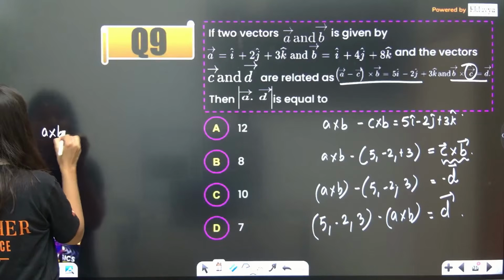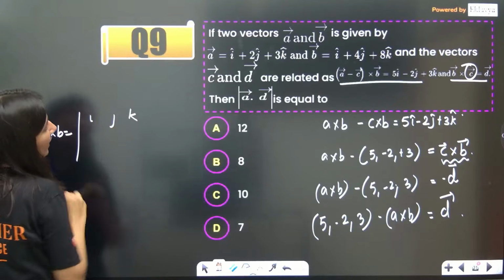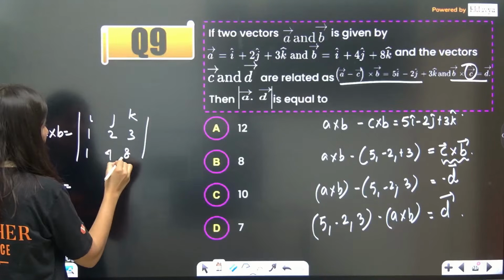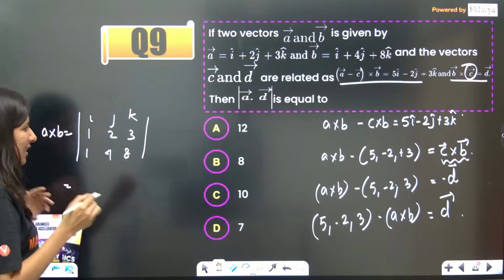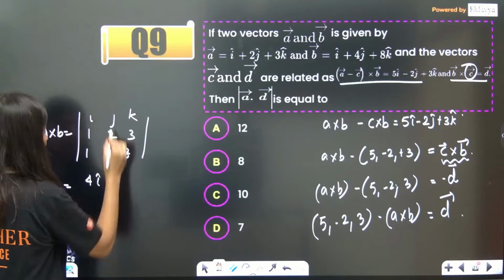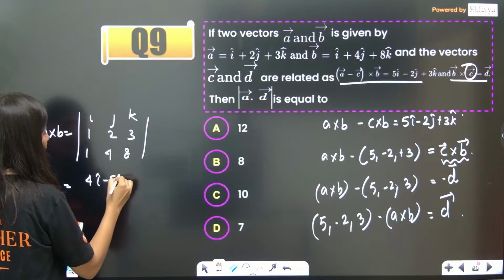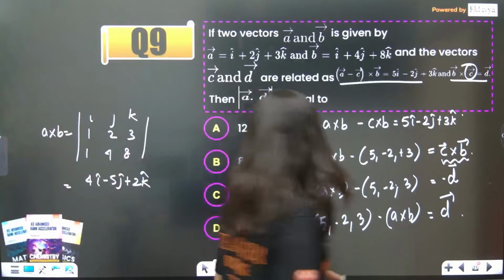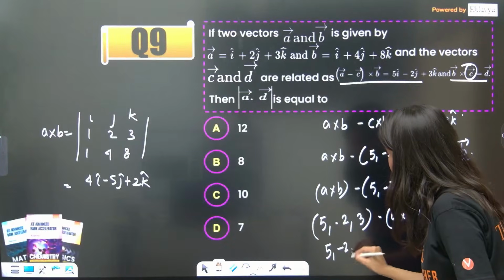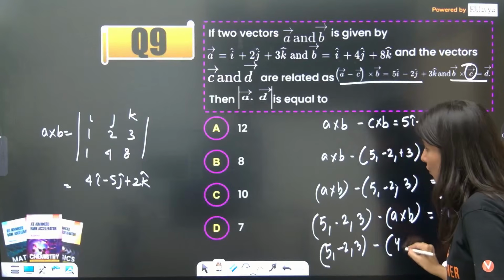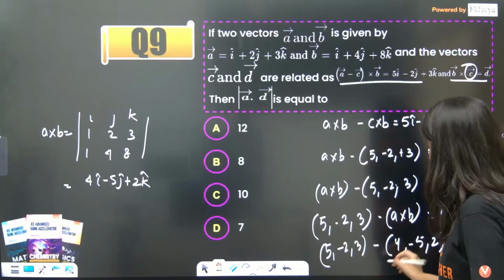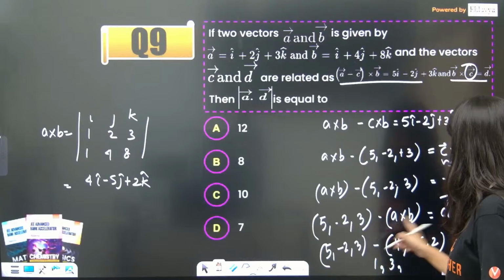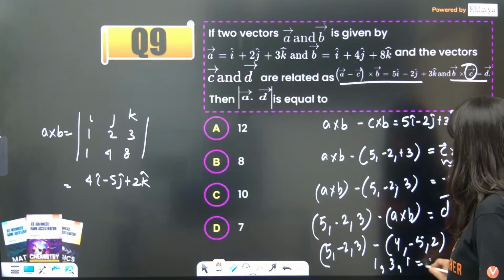So A cross B will be equal to the determinant of i, j, k; A is 1, 2, 3 and B is 1, 4, 8. So 8 twos are 16 minus 12, 16 minus 12 is 4 i cap. Then 8 minus 3 is minus 5 j cap. Then 4 minus 2 plus 2 k cap. So A cross B is (4, -5, 2). Over here (5, -2, 3) subtraction with (4, -5, 2): 5 minus 4 is 1, minus 2 plus 5 is 3, and 3 minus 2 is 1. So (1, 3, 1) is your D vector.